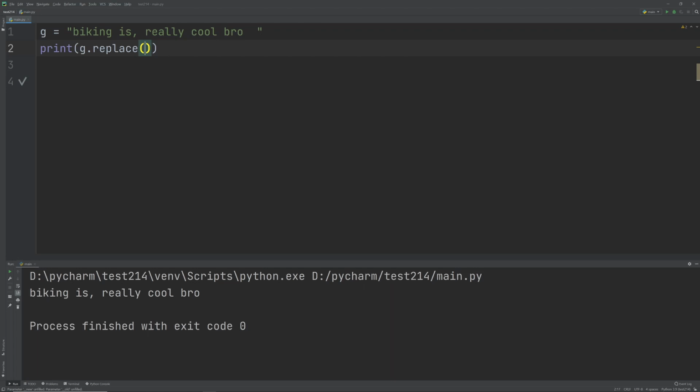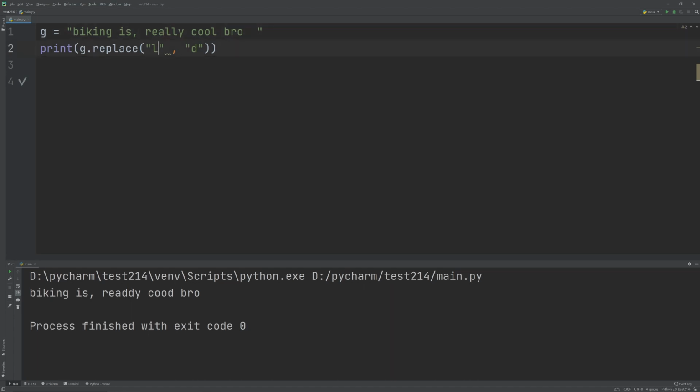So for example, every time I see L, I want to replace L with D. All I'm going to have to do is write down replace, quotation marks, L, and then a comma, and I'm replacing it with D. That means it's going to replace all the L's in my string with D. So if you look at the output now, biking is ready could bro. That's because the L's have now been replaced with D.